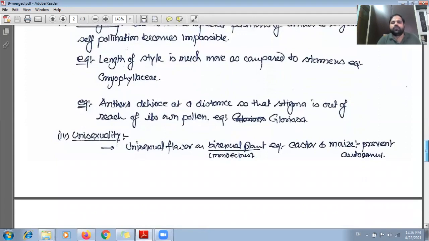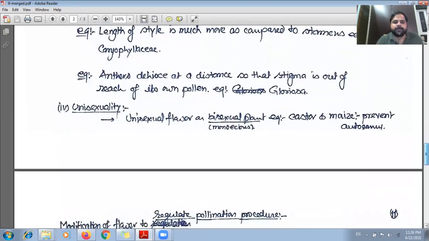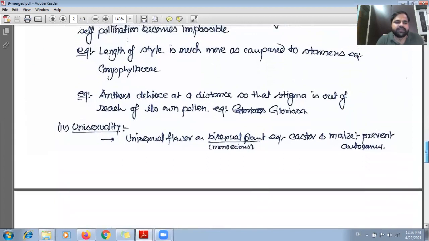Now, the fourth and most important modification is unisexuality. So, when the flower is unisexual, then what will happen? Always they will have to pollinate another flower just because they don't have both the sex organs. So unisexual flowers on a monoecious plant, such as castor and maize, prevent autogamy.